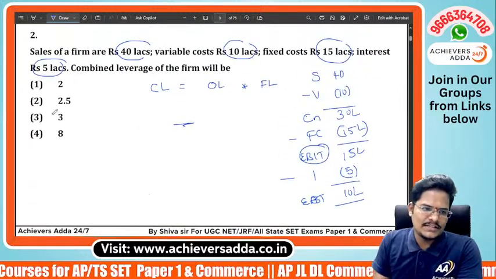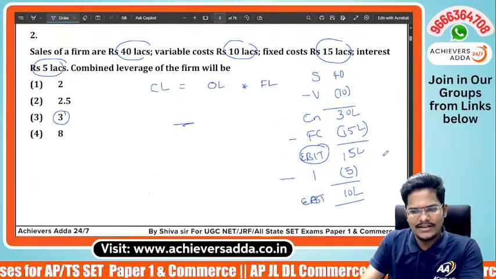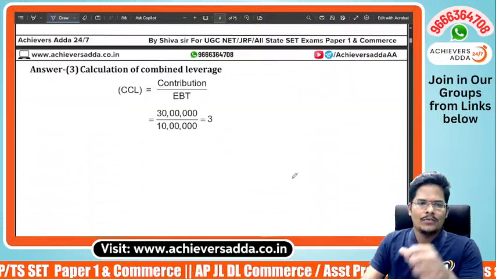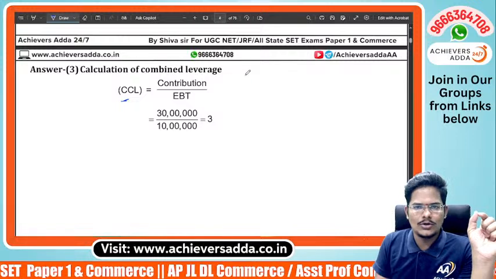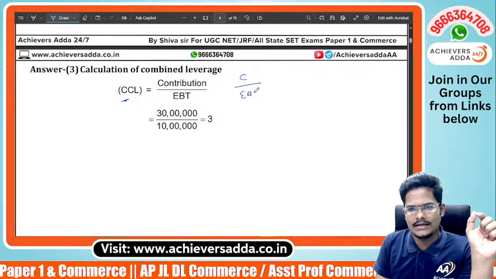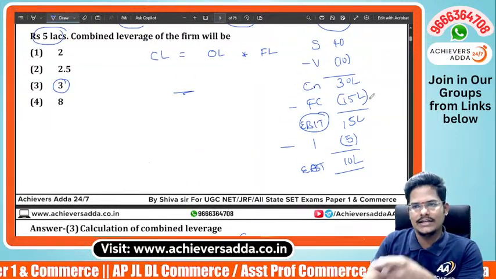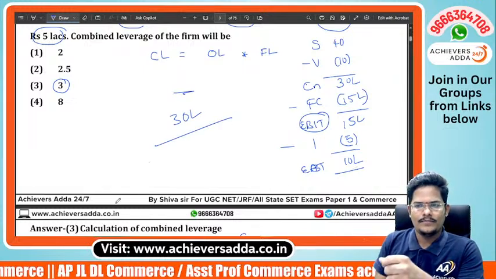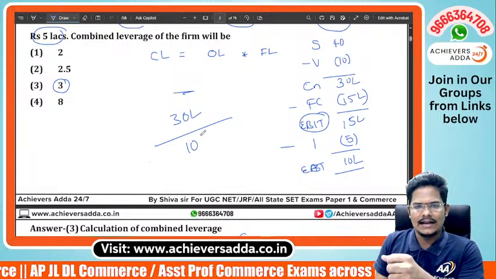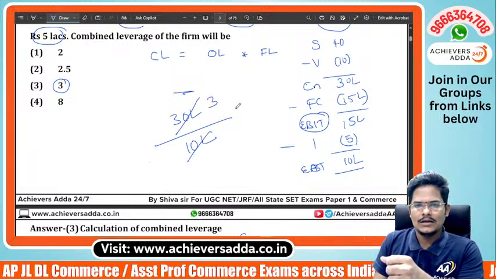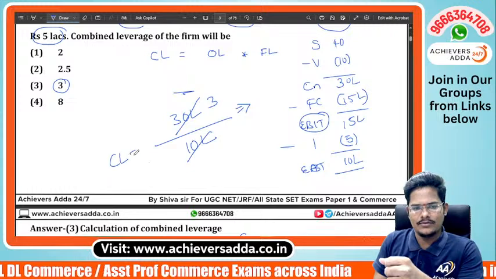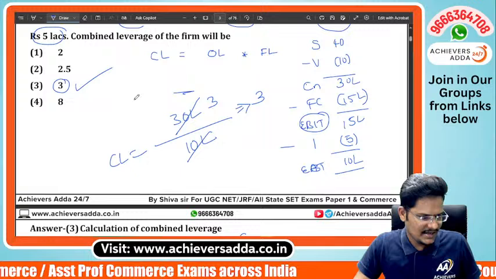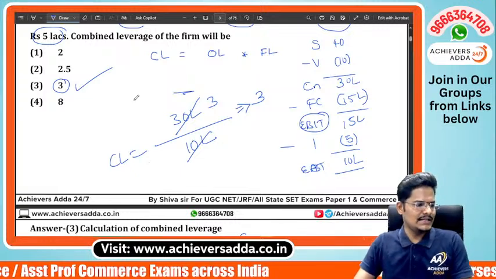Option 3. How is it 3? Combined leverage directly we can apply. We arrived at EBT and EBIT also. So combined leverage formula equals contribution divided by EBT. We have contribution here. How much? 30 lakh contribution is there, divided by EBT, which is 10 lakh. So 10 threes are 30, which is combined leverage equal to 3. Right? Combined leverage is 3. That's it. Option 3 is the correct answer.